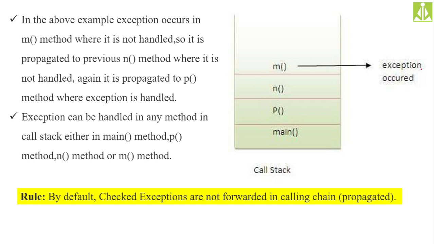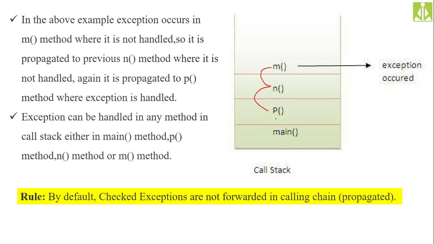Inside m an exception has occurred. So when the exception occurred, it will be thrown out of m. So it will reach n. No exception handler. It will reach p. Here we handled, isn't it? Here we handled. So we are printing the message, and we are also getting the rest of the code. The rest of the code will also be executed.